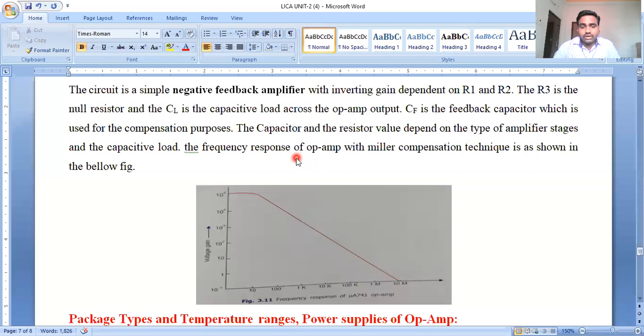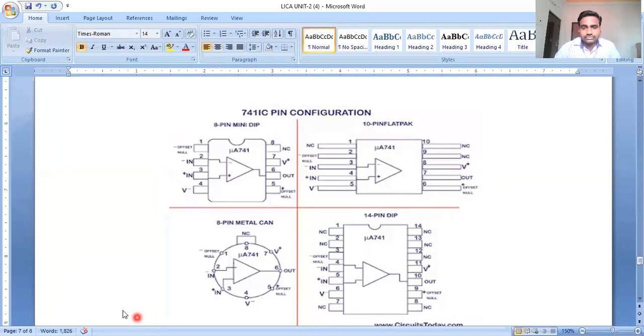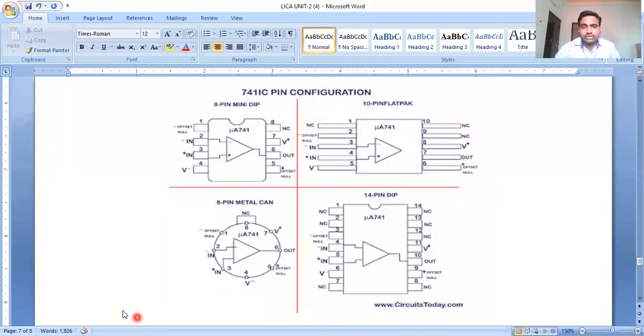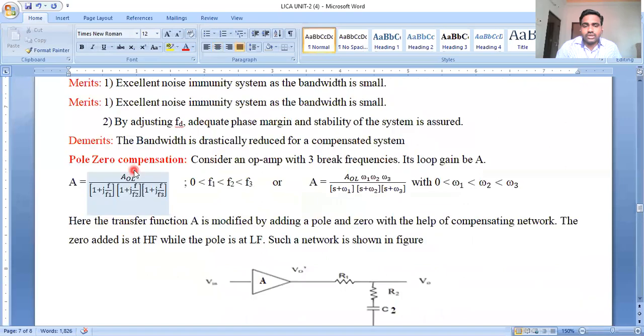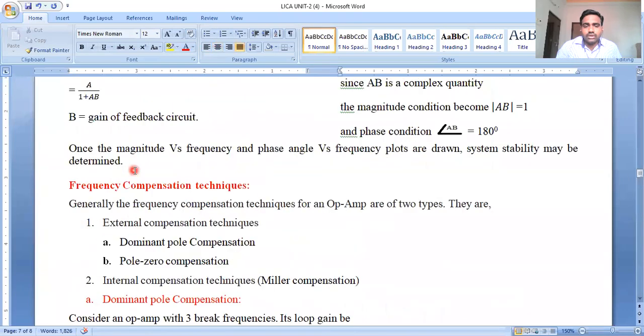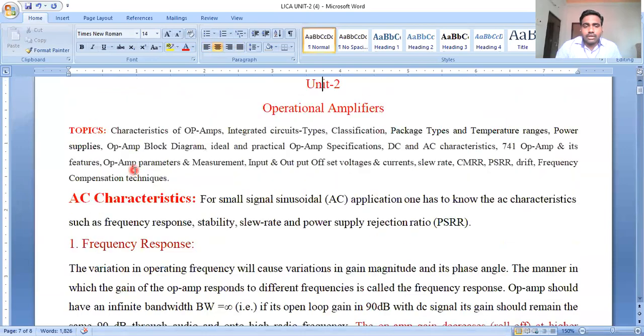Coming into the next discussion, that is package types. If we see the syllabus, up to now we discussed the definition of operational amplifier.